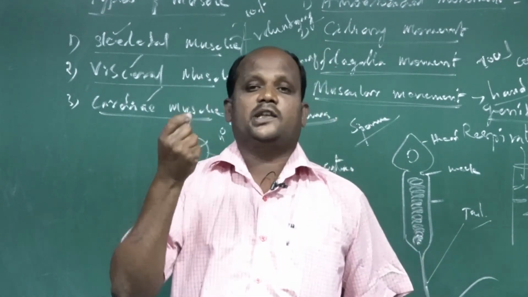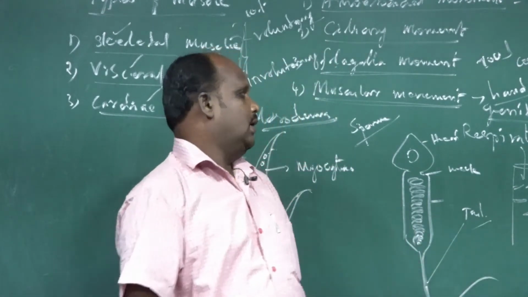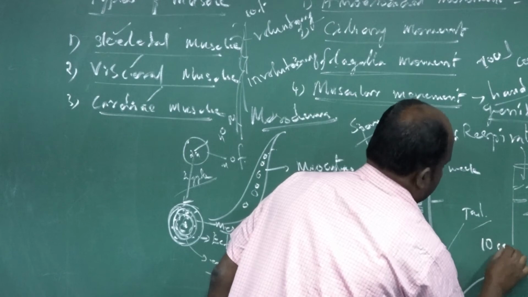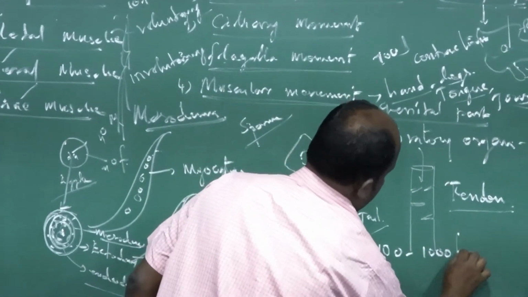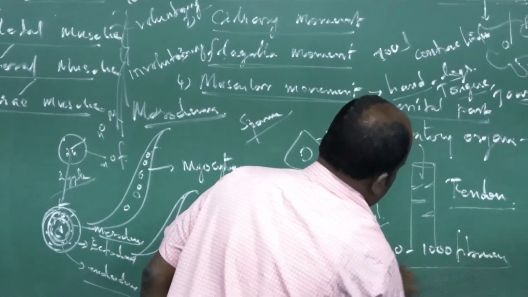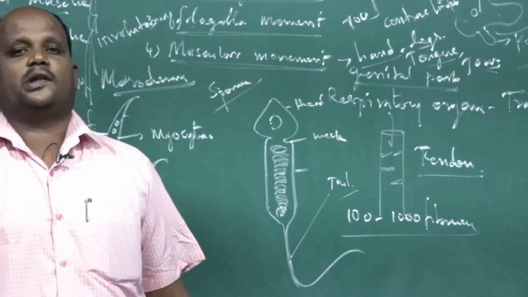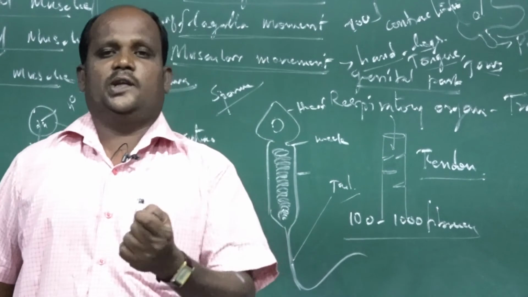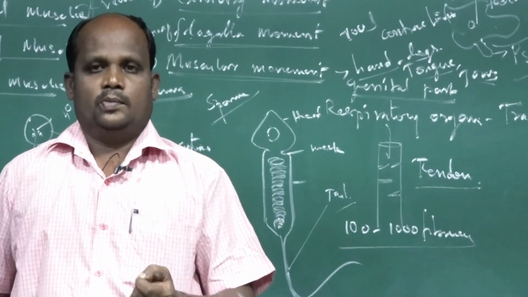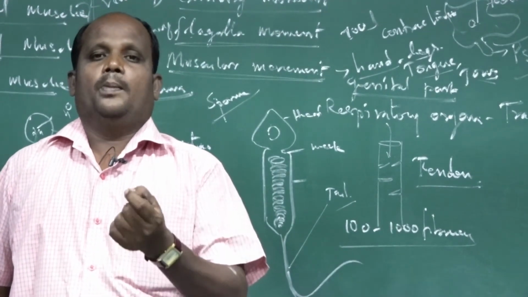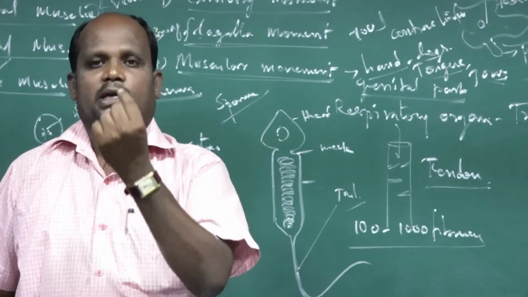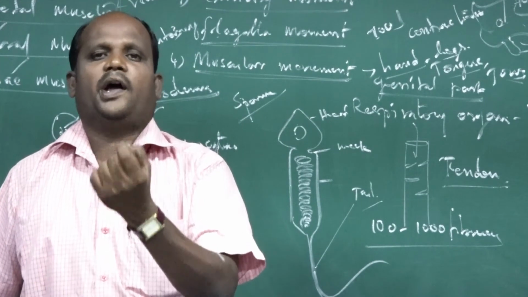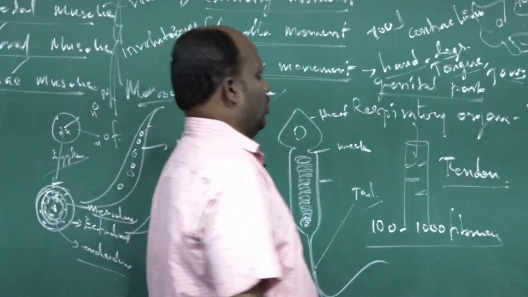Each muscle is made up of hundreds to thousands of muscle fibers. Each muscle fiber is made up of myofibrils. A single muscle fiber's component is called a myofibril. I will write the name, so listen to the board.